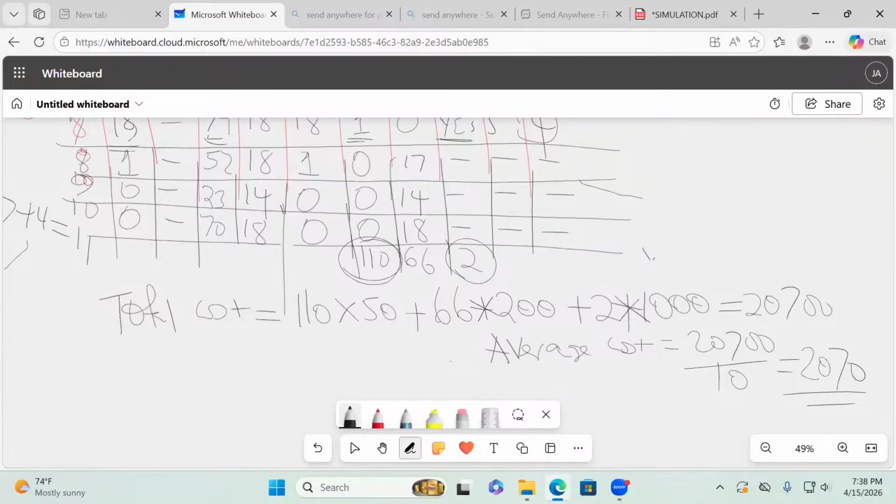So 110 times 50 plus 66, which is the shortage, times 200 plus the yeses are only 2. 2 times 1,000. 2,700. Now I can see KO has raised their hand. Let me give him a chance to ask a question, which will be very good. KO, are you able to ask a question?